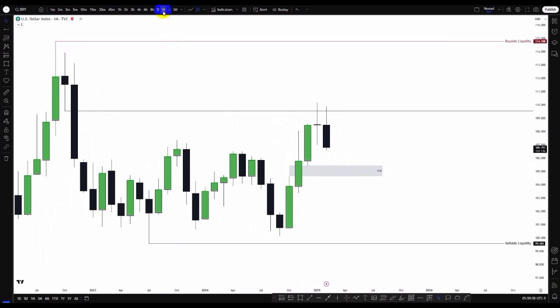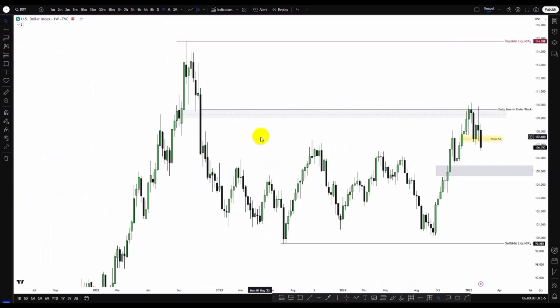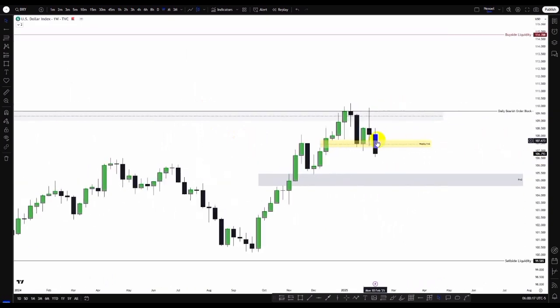So let's check out the weekly time frame. What we can see from the weekly time frame, I called our attention to this weekly breakout block and the daily bearish order block we found here. And what we can see is price has just been respecting that zone, even though I was expecting to see bullish movement to clear this buy side liquidity. But then we can see again price returned back, and then price respected this sponsorship zone, which is the weekly breakout block zone, and the daily bearish order block.